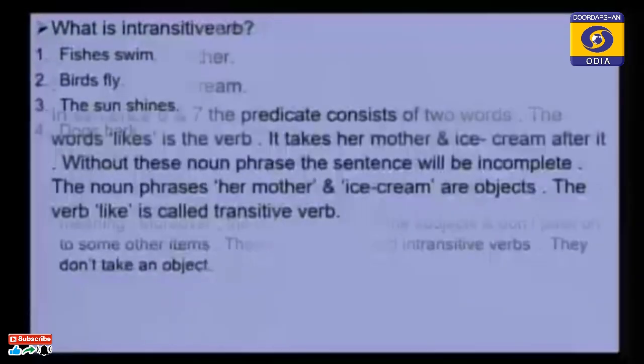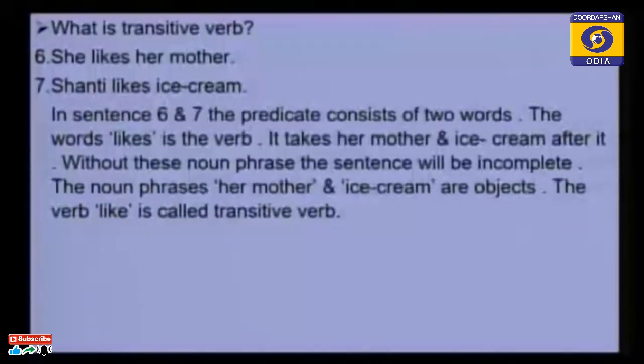Then you see what a transitive verb is. Here there are 2 examples for you. She likes her mother, and Santi likes ice cream. You ask what questions to the verb likes. The answer you get will be the object. Suppose, she likes. What does she like? Her mother. That is the object. Similarly, Santi likes ice cream. What does Santi like? Ice cream.